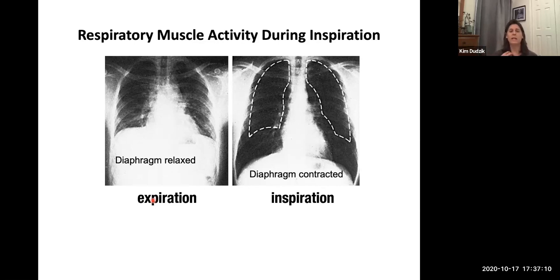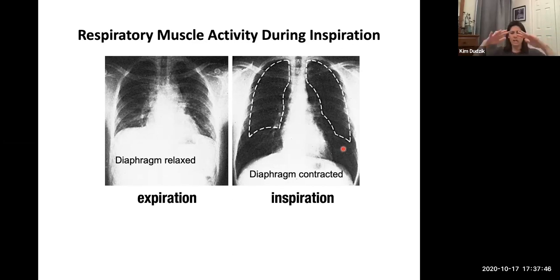But during forceful breathing, when you really want to pull up the rib cage, you can engage your sternocleidomastoid muscles. Remember those from anatomy? They pull up on the clavicle and on the sternum, and along with the diaphragm and the external intercostals, that makes the volume inside even bigger. The scalenes also can help. Everything outside that can help pull that rib cage open even more.